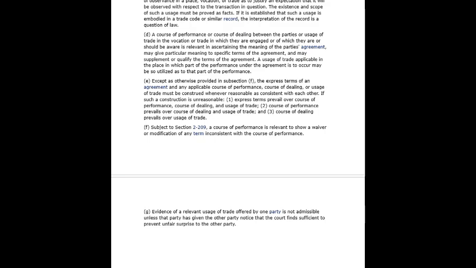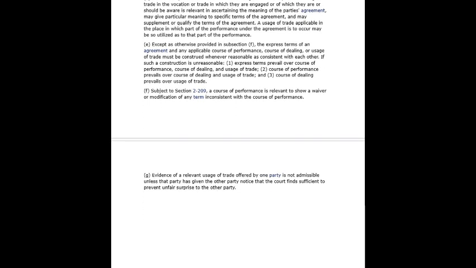E. Except as otherwise provided in subsection F, the express terms of an agreement and any applicable course of performance, course of dealing, or usage of trade must be construed whenever reasonable as consistent with each other. If such a construction is unreasonable, 1. Express terms prevail over course of performance, course of dealing, and usage of trade. 2. Course of performance prevails over course of dealing and usage of trade. And 3. Course of dealing prevails over usage of trade. F. Subject to Section 2-209.